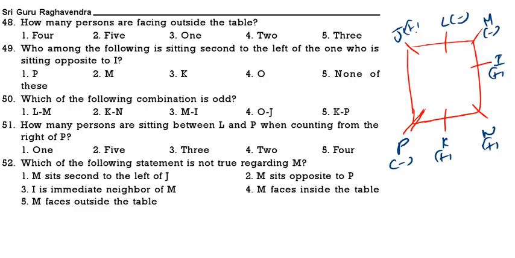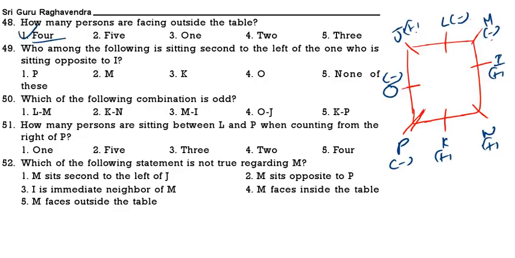Now, how many persons are facing outside? Outside means how many minus symbols we are having. Only 3, and one more person is O, which is minus. So 1, 2, 3, 4. 4 is the correct answer.